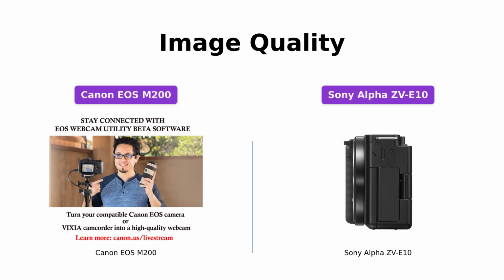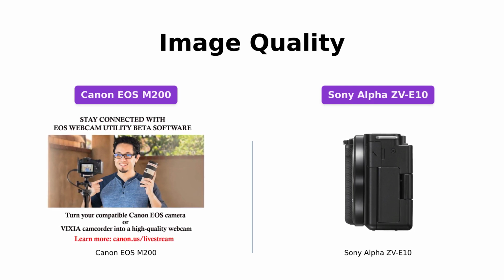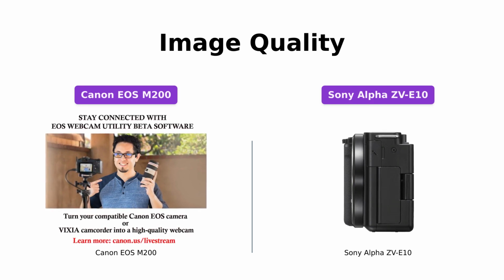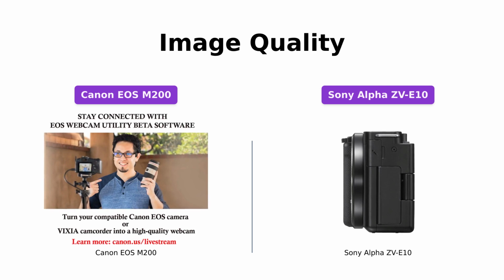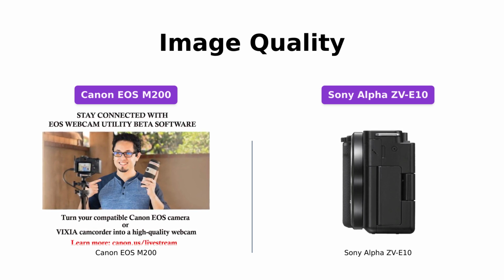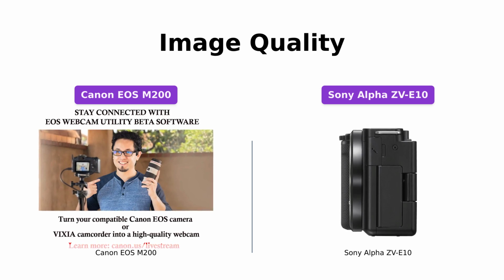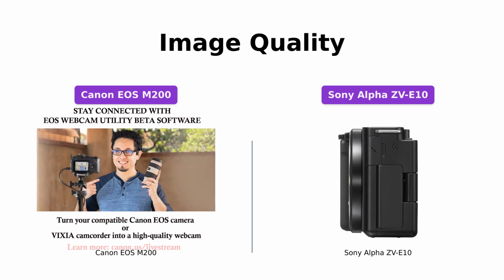In terms of image quality, the Canon EOS M200 incorporates a 24.1 megapixel CMOS APS-C sensor, capturing stunning details and vibrant colors. Similarly, the Sony Alpha ZV-E10 utilizes a 24.2 MP APS-C Exmor CMOS sensor for high-quality images with rich dynamic range.